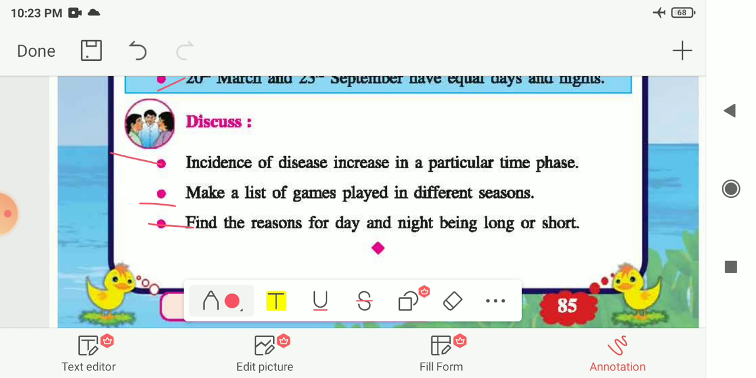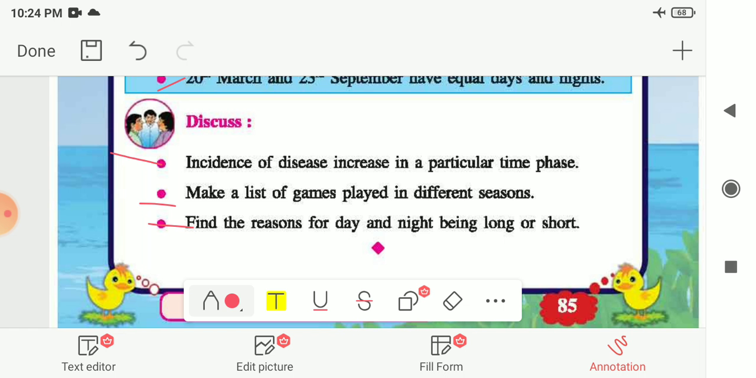Like, one reason is that the earth's axis is not straight up and down at a 90 degree angle, but is instead tilted a bit. That means the earth is slightly tilted on its axis. Because of this slightly tilted axis, we experience day and night as long or short during a particular season or time of the year. So this can be the reason. You can also find other reasons for day and night being long or short.